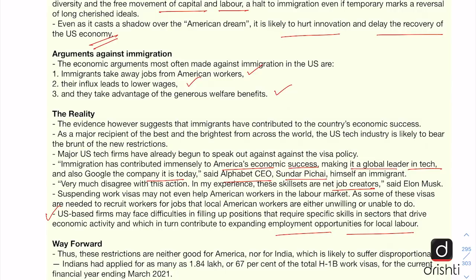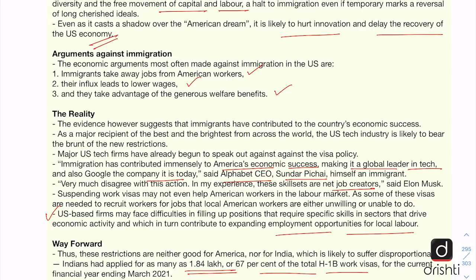Finally, the editorial says that these restrictions are neither good for America nor for India, because India gains disproportionately out of this H-1B visa regime. The editorial says that Indians had applied for as many as 1.84 lakh or 67% of the total H-1B work visas for the current financial year. And statistics also show that India is the number one country which gets the H-1B visas, followed by China.